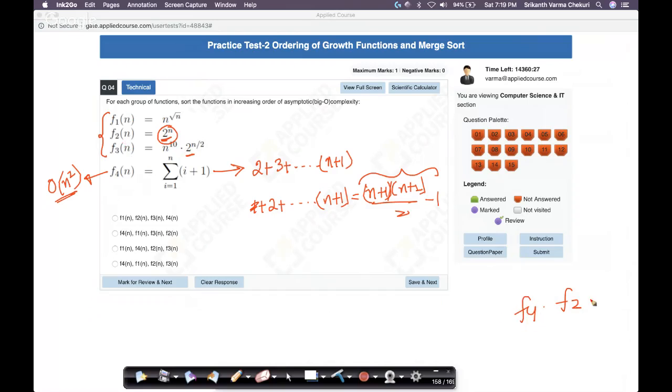Where do I place f1 and f3? That's the question here. You have 2 power n here. If I try to convert this and this into the 2 power n structure, then I can compare all of them. That's the trick here. So we'll employ the trick. Let's see how to do it.